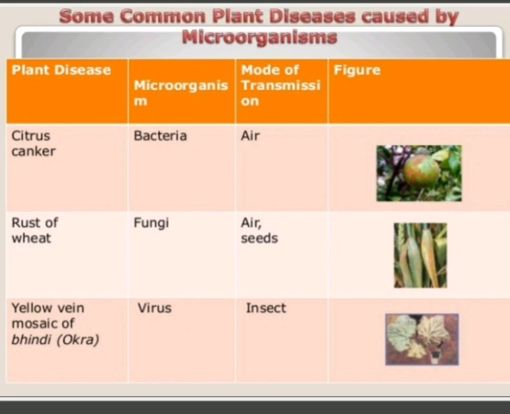The next plant disease is yellow vein mosaic of bhindi, which is also called okra. This disease is caused by a virus and it is mainly transmitted through a carrier, that is what? An insect. So what happens in this case? The veins of the leaf blade turn yellow. It means the leaves turn yellowish, reduce in size and ultimately result in stunted growth of the plant. So this is about the yellow vein mosaic of bhindi. So these are some common plant diseases which are caused by microorganisms.